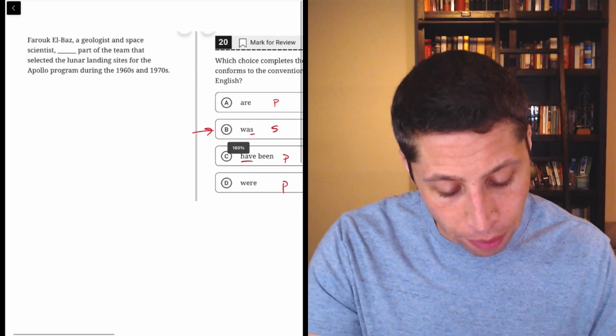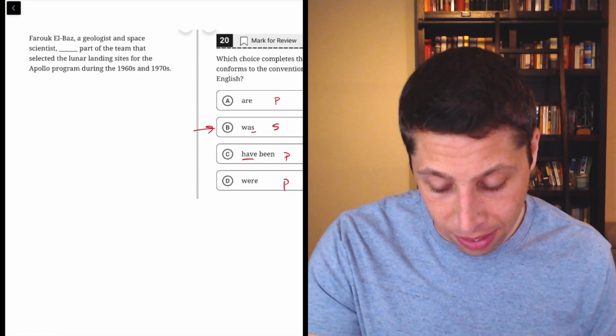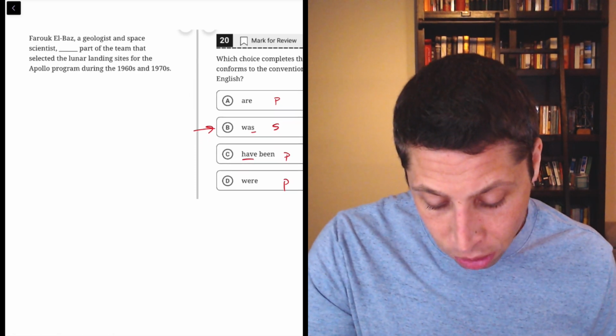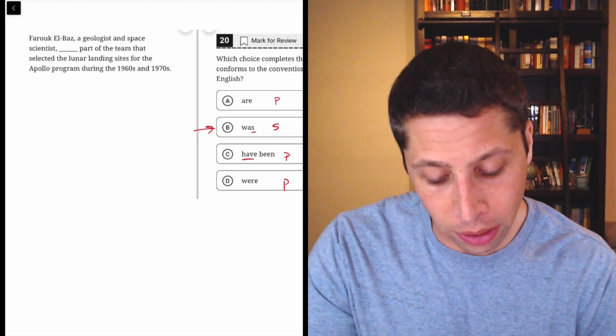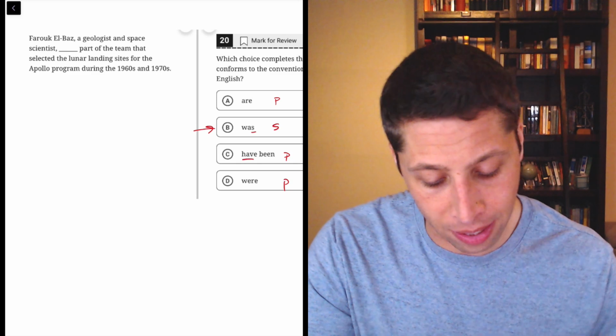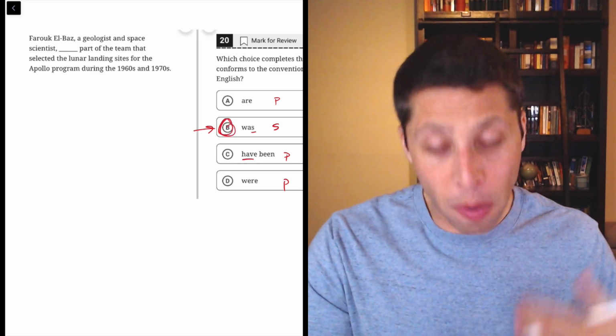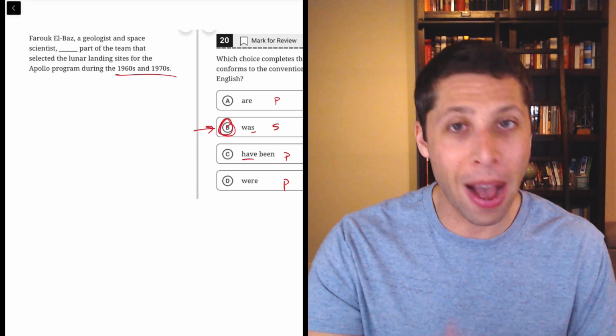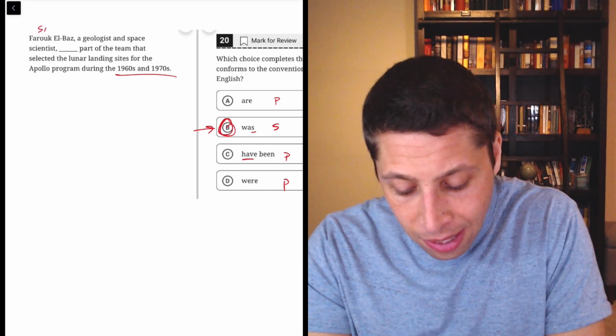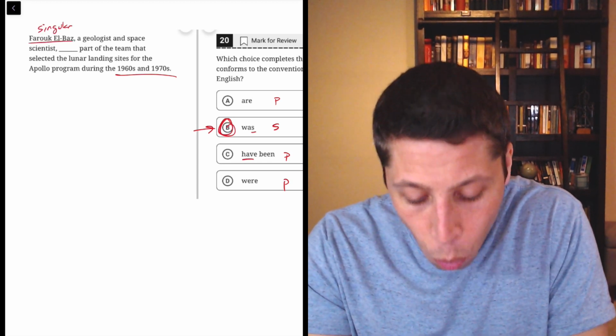Let's see if we can prove that by finding the subject of this verb in the sentence. Farouk Elbaz, a geologist and space scientist, was part of the team that selected the lunar landing sites for the Apollo program during the 1960s and 1970s. So some people might think that this is about past tense, right? Because we are talking about time, but no, it's about the subject and the verb. This is a singular subject because it's one guy.